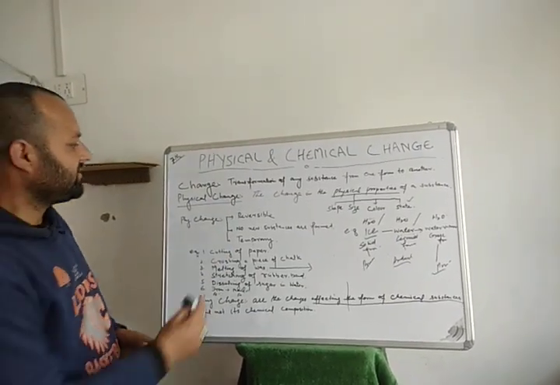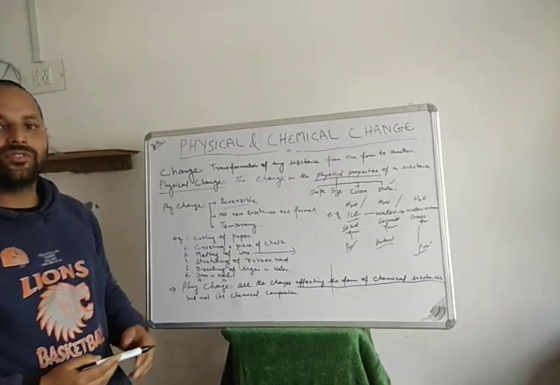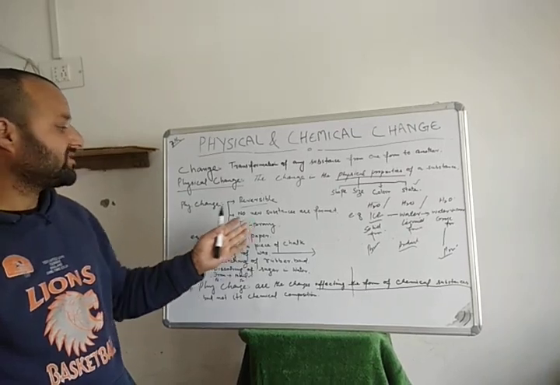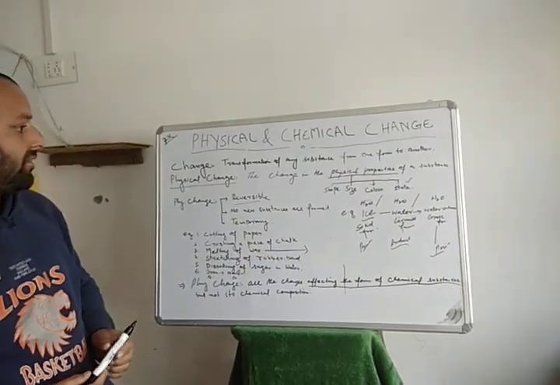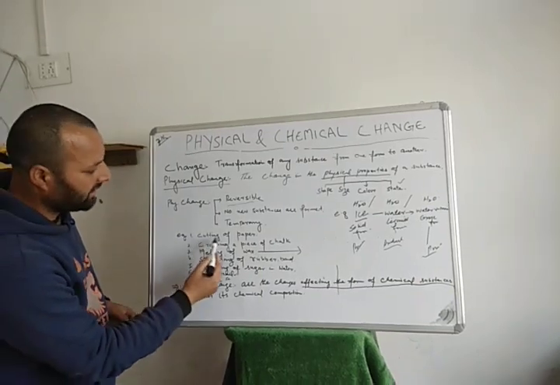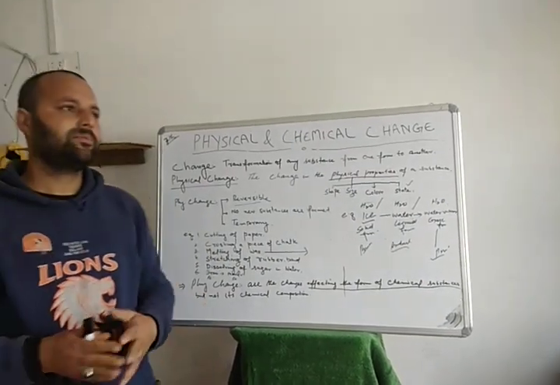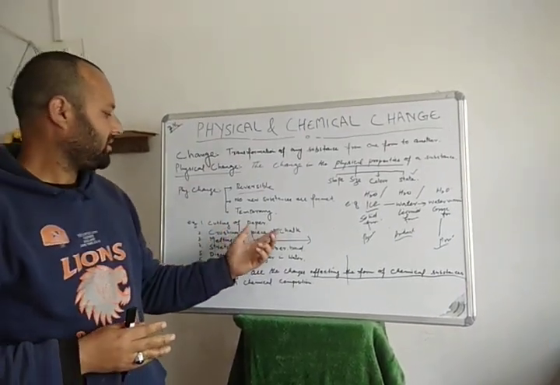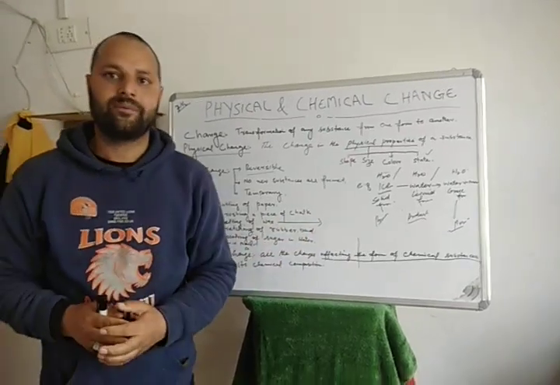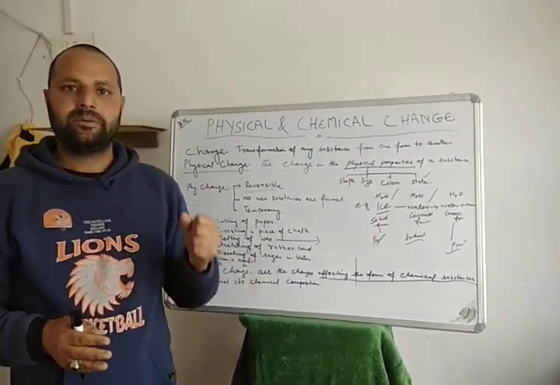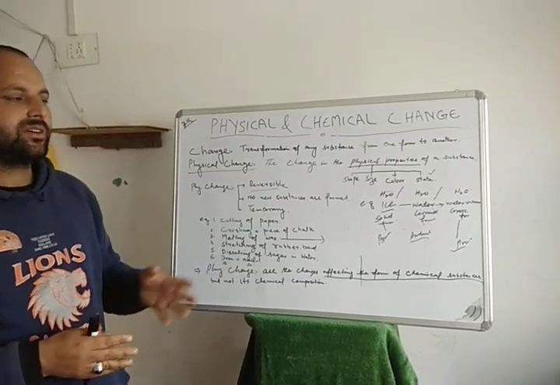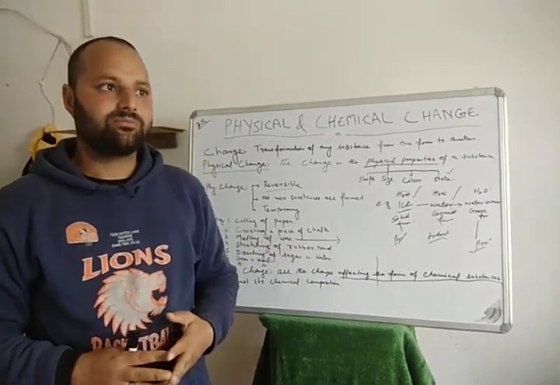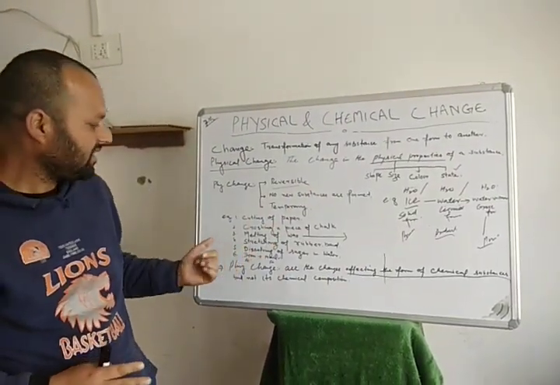Physical change is reversible. In physical change, no new substances are formed. Physical changes are temporary. For example, cutting of a paper is a physical change. Crushing of a piece of chalk: when we crush a chalk into smaller pieces, we only change its shape and size, but not its chemical composition. So this type of change is a physical change.